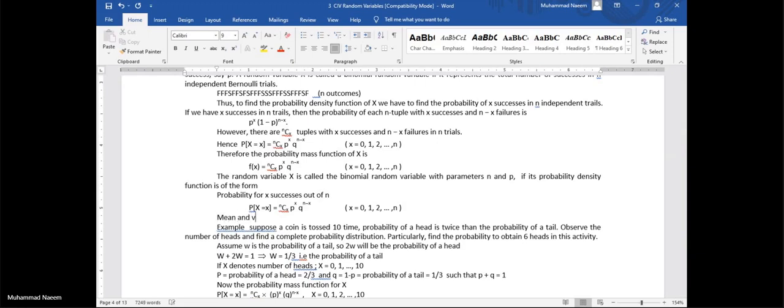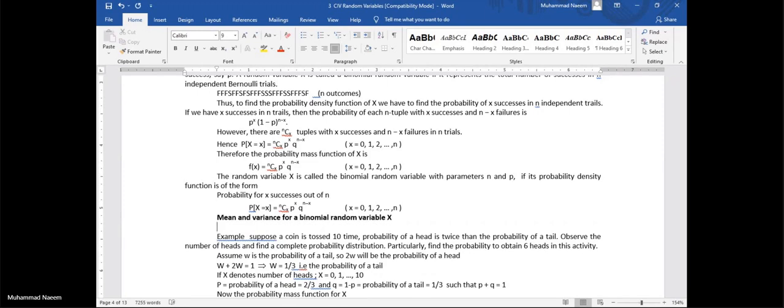Mean and variance for a binomial random variable x: the mean, the expected value of x, is equal to np.